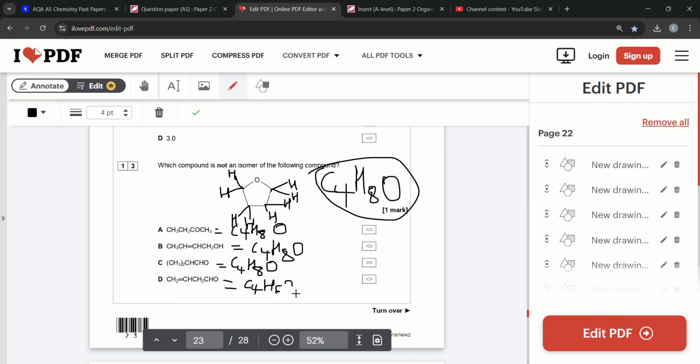So you can clearly see that is not the same as the rest of them, and in order to be an isomer, it's the same. It's the same formula, it's just a different rearrangement. So all of these have the same as this. So all of these are isomers of the following compound. This one has 2 less hydrogen. This is not an isomer of the following compound.